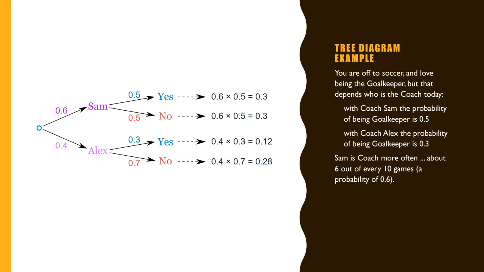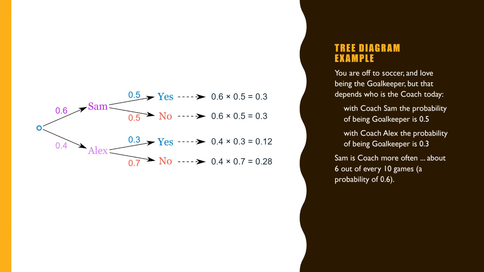The tree says it is 60% chance for Sam and 40% chance for Alex. When Sam is the coach, you have 50% chance of being goalkeeper, which says yes. When it says no, it means you are not the goalkeeper. When it says yes, you are the goalkeeper. When it is Alex, it is 30% chance.